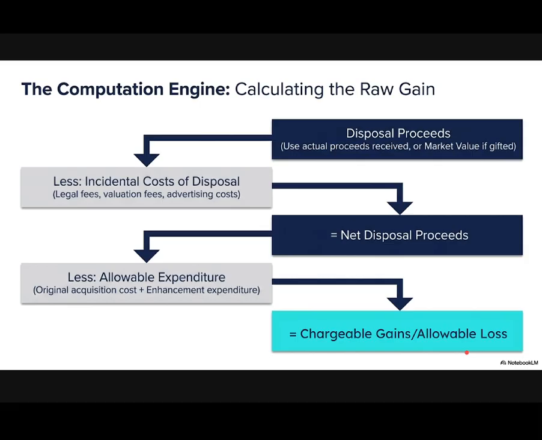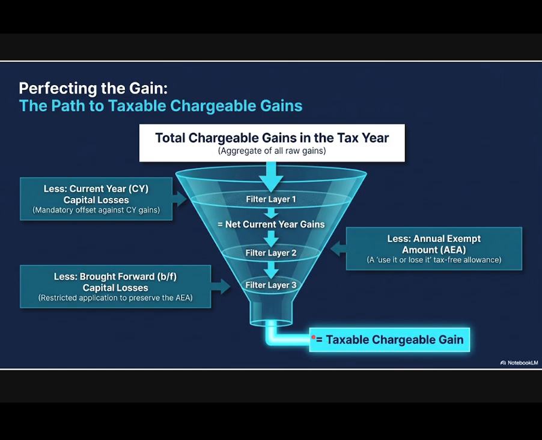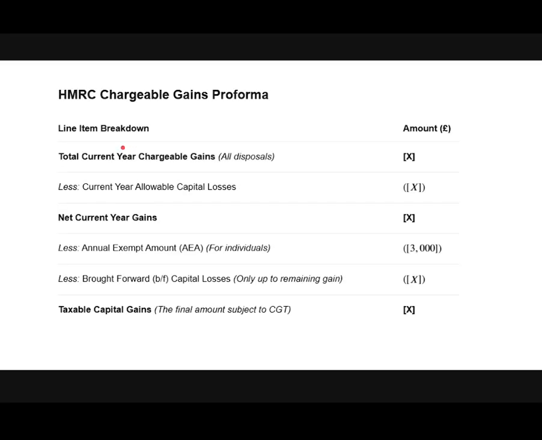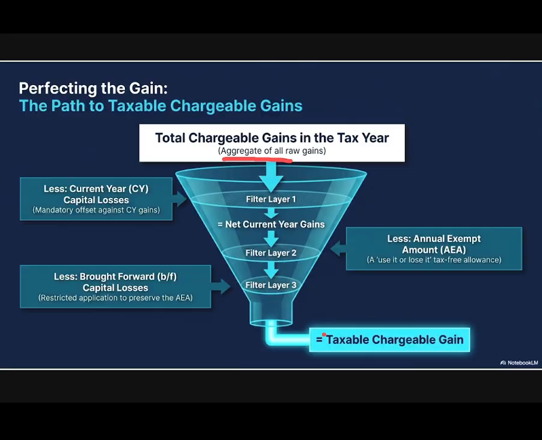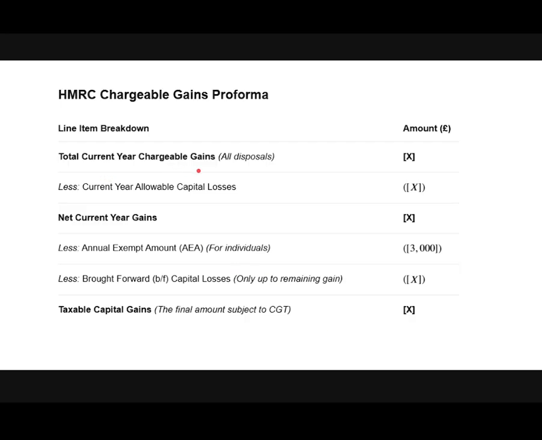And for every single asset we sold in the tax year, we will aggregate all the gains and all the losses. So total chargeable gains for the tax year will be the aggregate of all the gains, meaning the total current year chargeable gains, which is this figure. All the disposals we did in this year are the total current year chargeable gains.